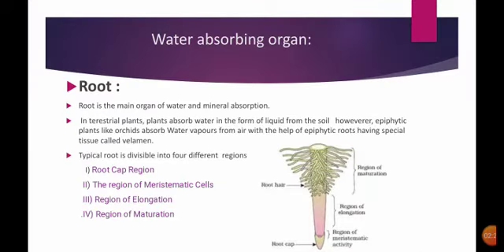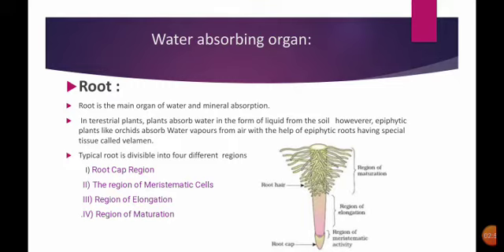Next, coming to the water absorbing organs: from which part of the plant is water absorbed? Water is absorbed with the help of the roots. The root is also divided into 4 regions. In which region the water gets absorbed is what we are learning today. So let us see the root. Root is the main organ for water and mineral absorption.